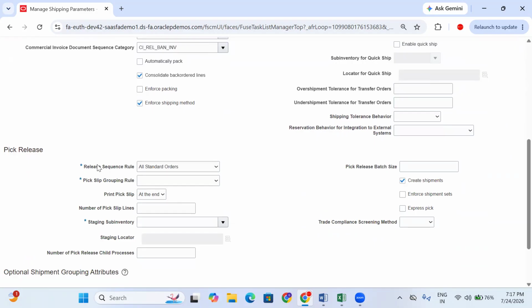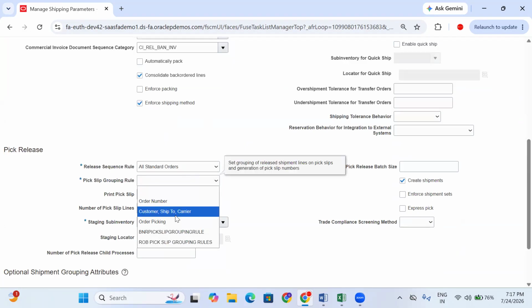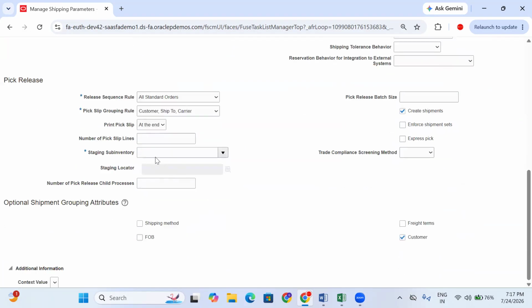Pick release sequence rules, all standard orders, and here pick slip grouping rules. Take this, and the staging sub-inventory. Before shipping, the material sits in the staging sub-inventory.